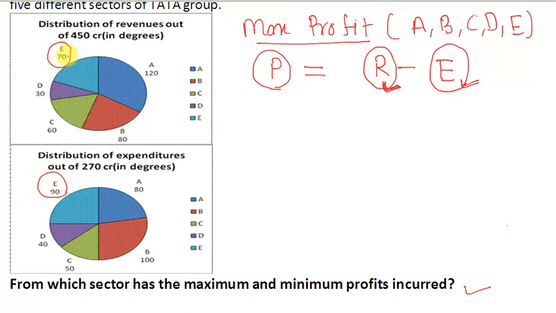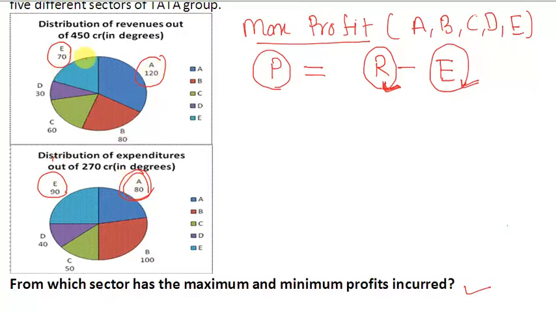Here you will find that we are decreasing the revenue and increasing the expenditure. If you see sector A, then here we are increasing the revenue and decreasing the expenditure. Just observe these two sectors, firstly A and E. By looking, we can directly say that sector E will give the minimum profit in comparison to sector A.